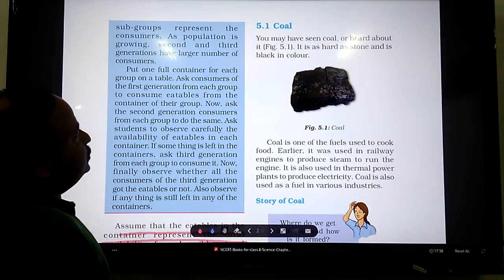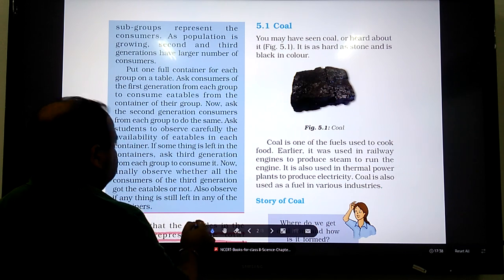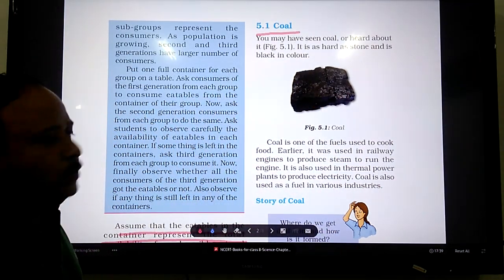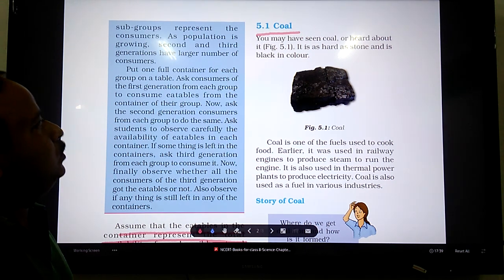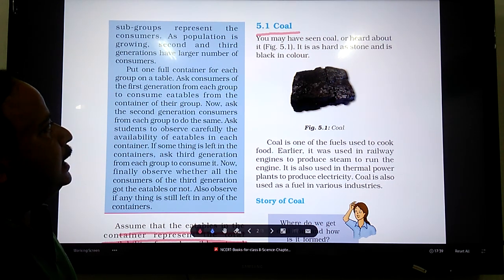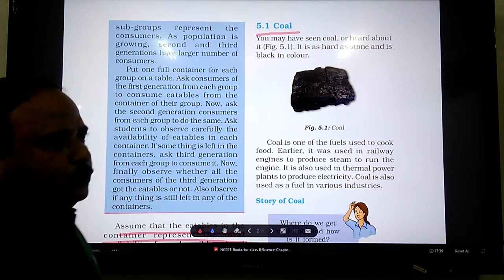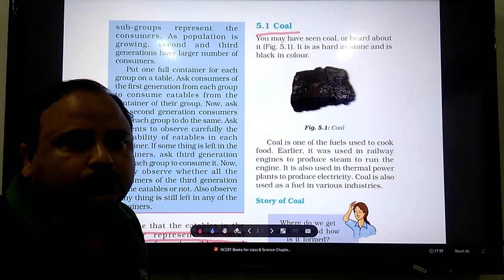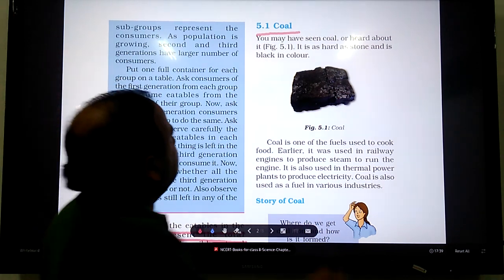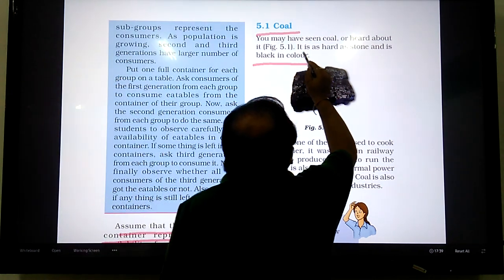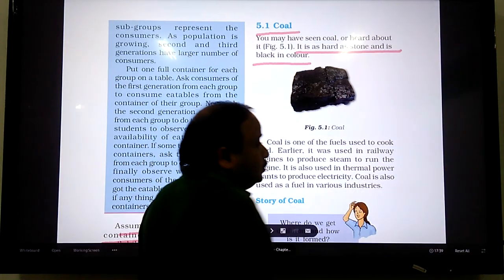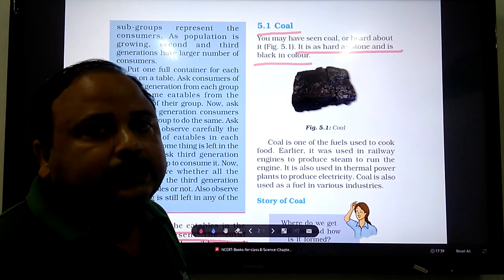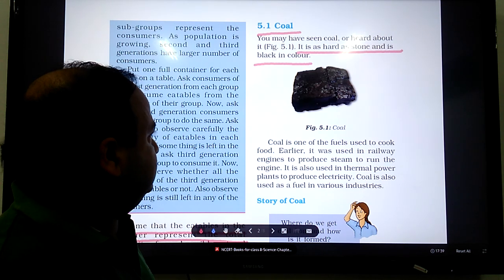Now we will start our discussion with coal. What is coal? You may have seen coal or heard about coal. It is as hard as stone. Of course, some varieties of coal are not that hard, but some may be very hard. Coal is black in color. The black color is imparted to coal because of the high carbon content in it. Carbon is black in color, therefore coal is also black.